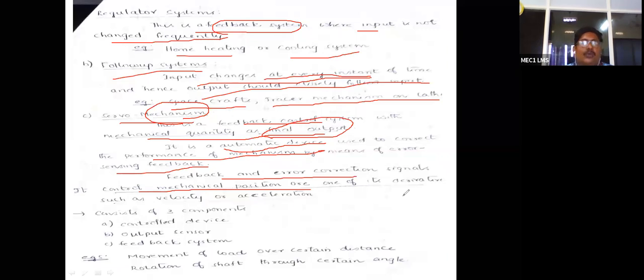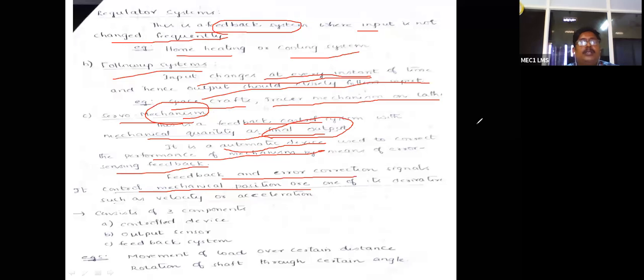That means we can go for moving a robot arm. See here, here my hand is there, right? I will move it linear, and also I will rotate. See here, it is rotating. See here the joint. This is completely a mechanical arrangement. So some of the robots may have 3 degrees of freedom or 2 degrees of freedom. That means maybe one linear motion, one rotation, and again a linear motion, maybe some reciprocating motion like that.